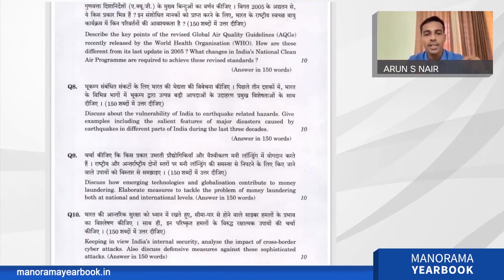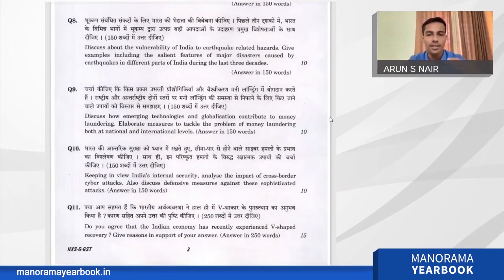And the second part is actually elaborating measures to tackle the problem of money laundering, both at national and international level. Those who are preparing for internal security, of course, they will have a short answer for this. What are the measures the government of India has taken at national level, and at international level we are having agreements with various countries for exchanging data, and international platforms are there for money laundering. And even recently Pakistan was put into the grey list and blacklist and all those kinds of things are there. So these are all already existing topics among the UPSC aspirant circle.